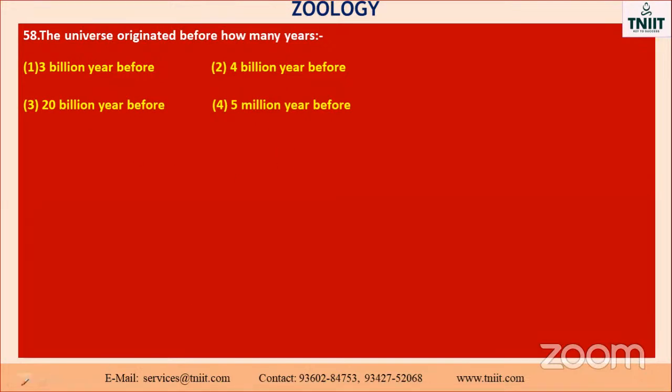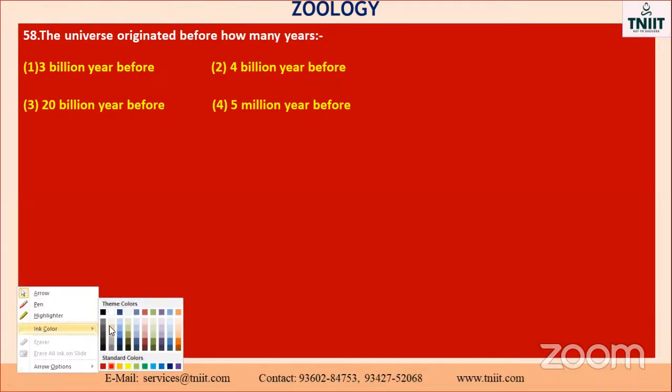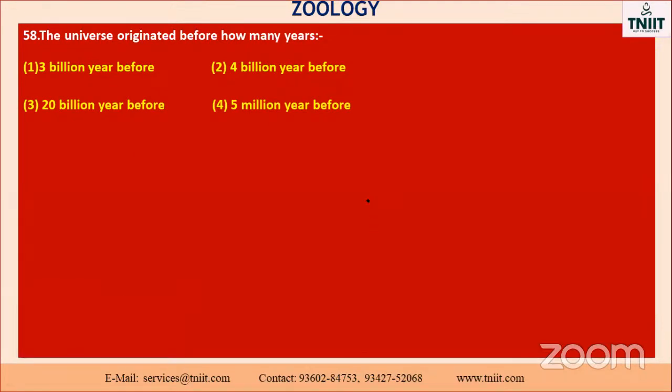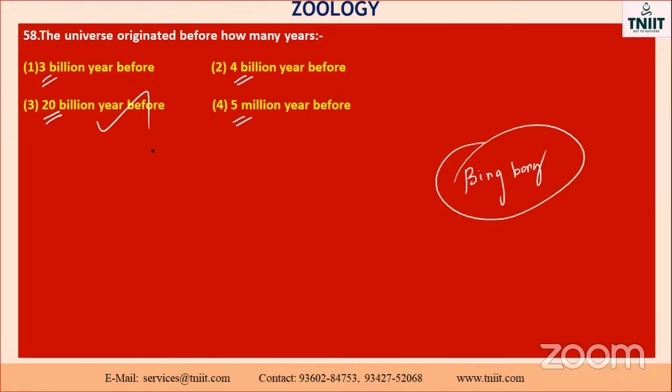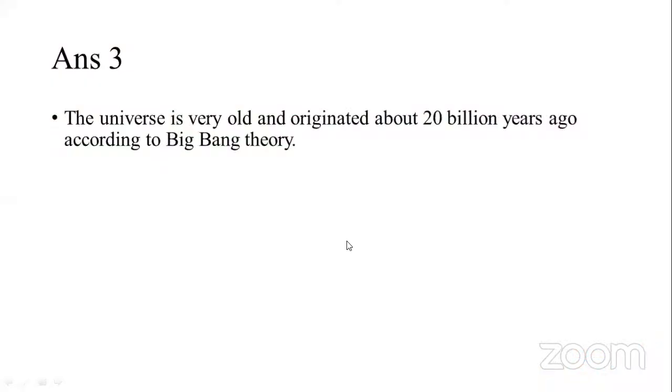Any one of you, will you please give me the answer for this one? So 3 billion, 4 billion, 5 billion, 20 billion. Take an example of the ping pong theory. As per the ping pong theory, the option is the third one. So 20 billion years ago.